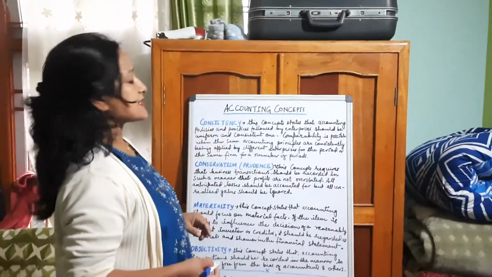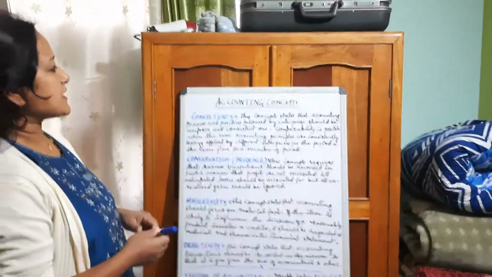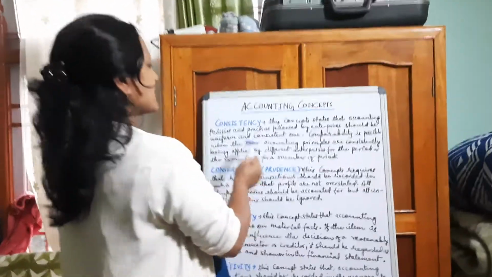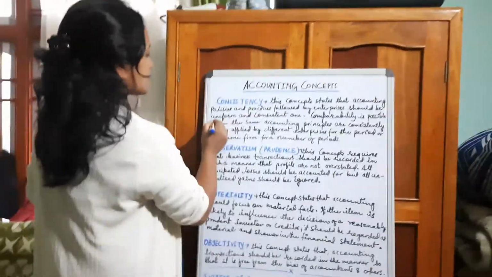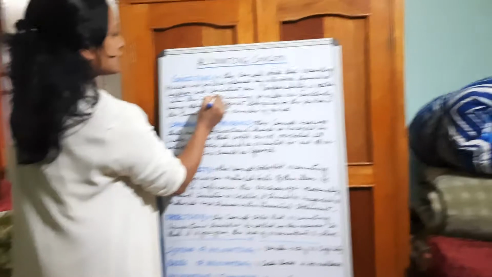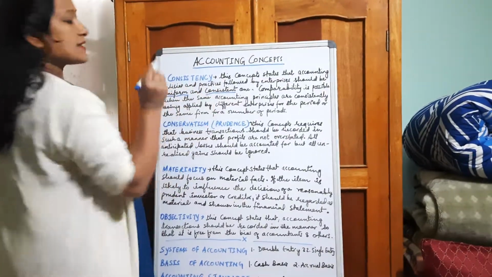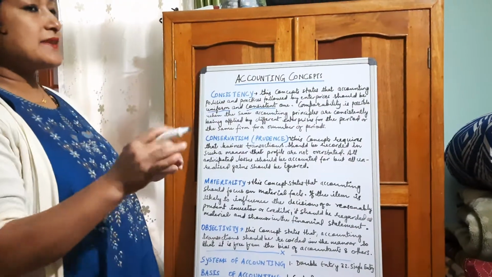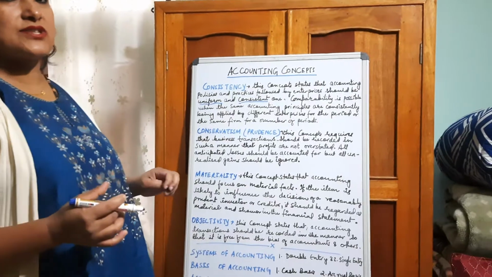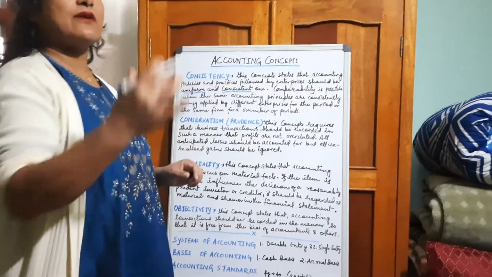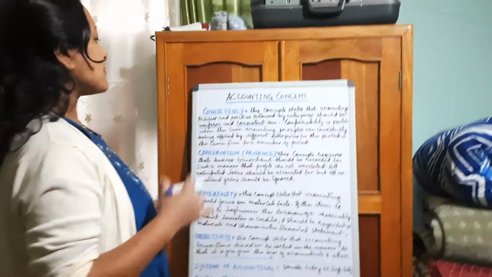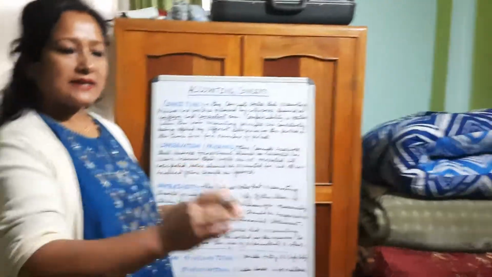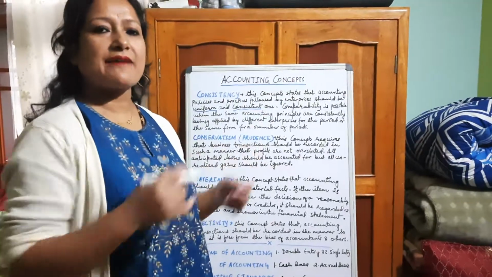See, the first one is consistency. This concept says that accounting policies and practices followed by the enterprises should be uniform and consistent. All accountants have to follow the same practices so that they can be comparable, isn't it? Otherwise comparability is not possible. If they use the same system of recording transactions, then both interfirm and intrafirm comparison is possible. Across different years, they can take all the financial statements and compare them because they have used the same system.